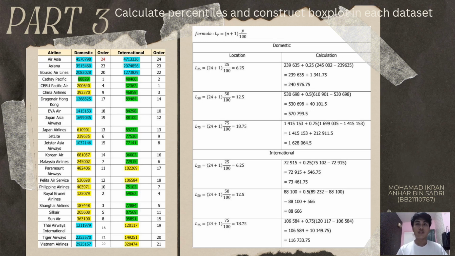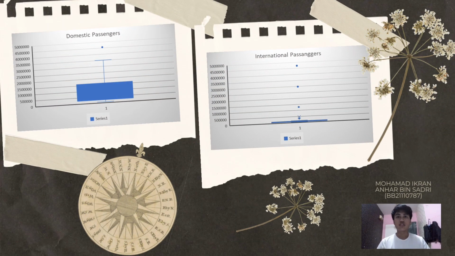is 25% of international passengers are less than 73,461.75, 50% of international passengers are less than 88,666, and 75% of international passengers are less than 116,733.75 respectively. Finally, after finding all those percentiles, we can move to the next step, and that is constructing the box plot for both domestic and international passengers.